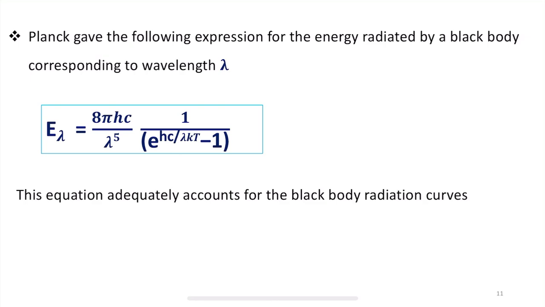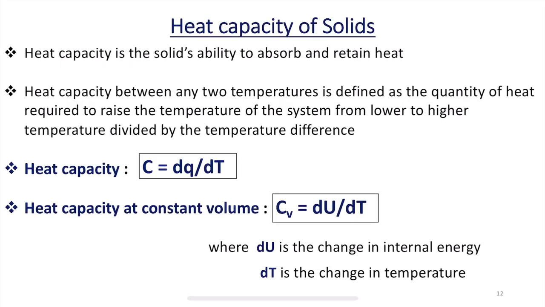Based on that, he gave a mathematical expression that adequately accounts for the black body radiation curves observed in the spectral distribution of black body radiation. So, this is all about Planck's quantum theory of radiation.